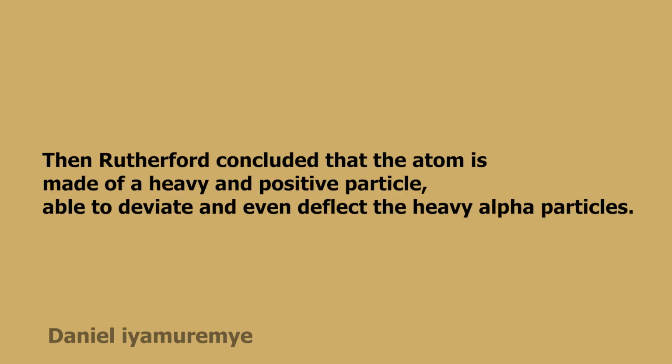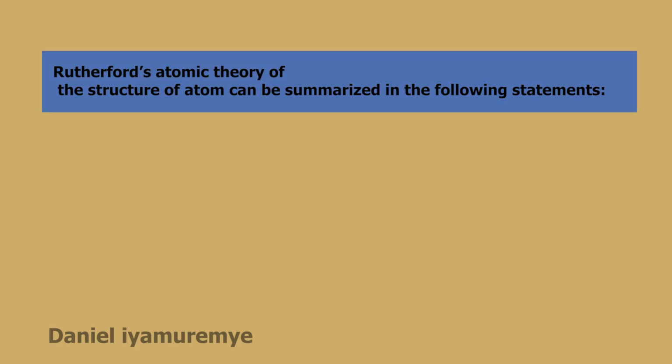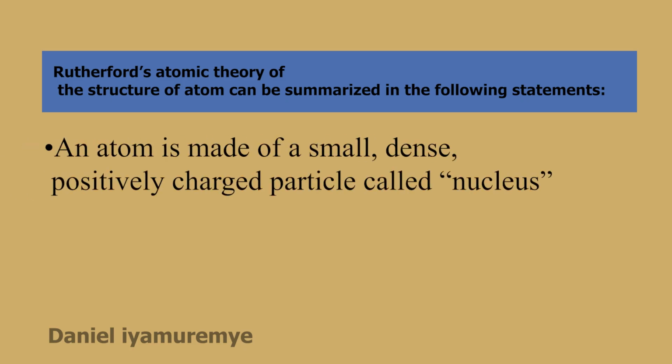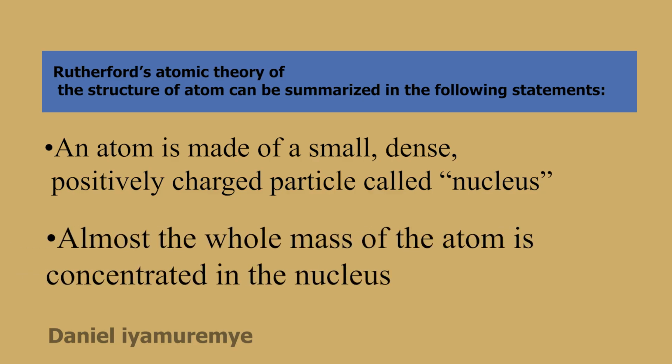Then Rutherford concluded that the atom is made of a heavy and positive particle, able to deviate and even deflect the heavy alpha particles. Rutherford's atomic theory of the structure of atom can be summarized in the following statements. An atom is made of a small, dense, positively charged particle called nucleus. Almost the whole mass of the atom is concentrated in the nucleus.